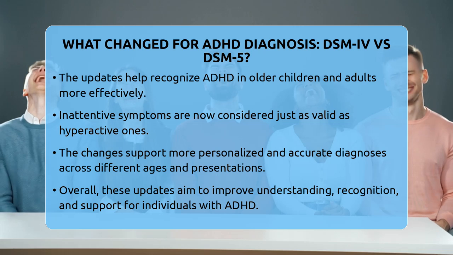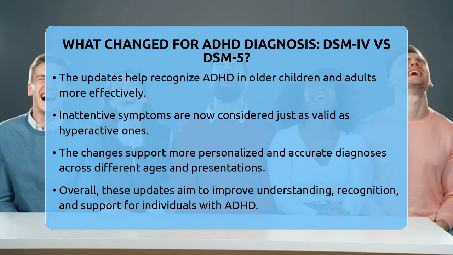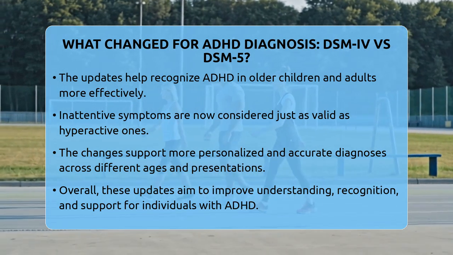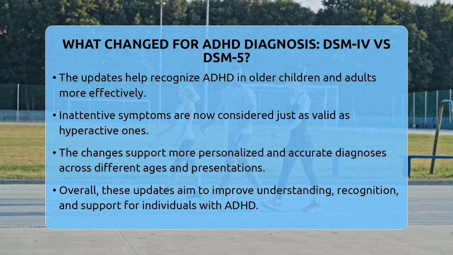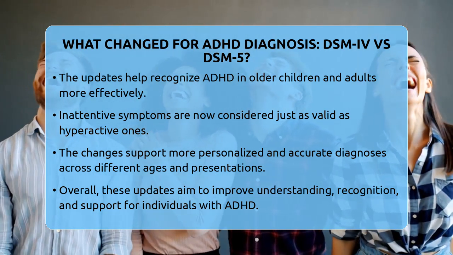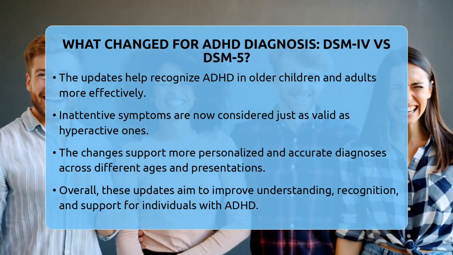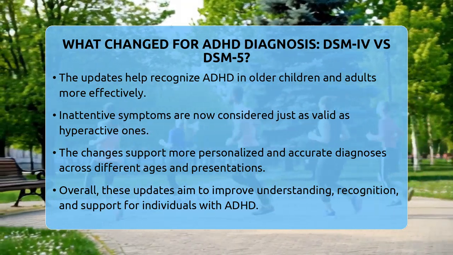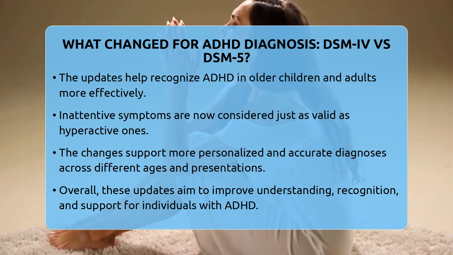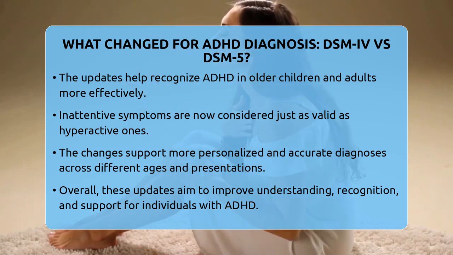In practical terms, these changes help ensure that individuals get the right support at the right time. They also acknowledge that ADHD can look different from person to person and across different ages. Overall, the move from DSM-IV to DSM-5 reflects a broader, more inclusive view of ADHD, making it easier for people to find help and understand their experiences better.